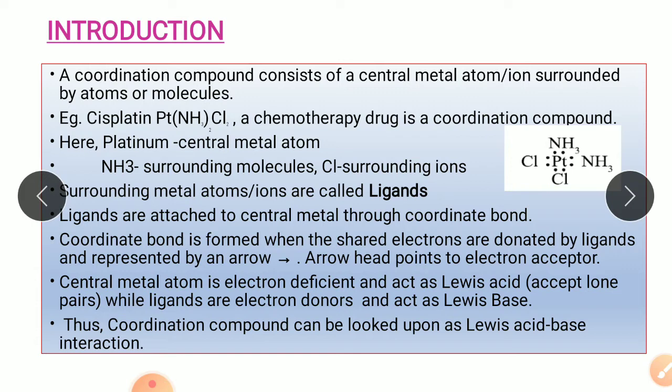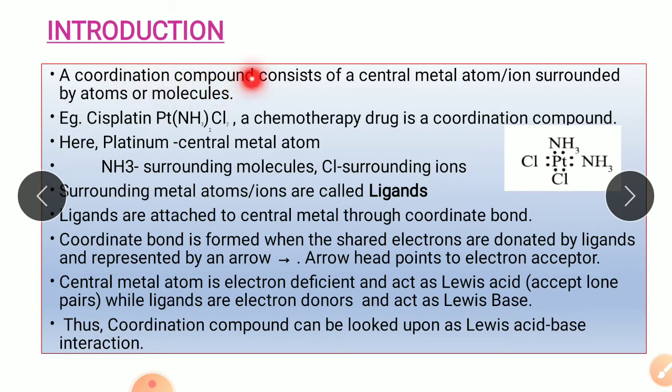So we can say that the branch of chemistry which deals with the study of coordination compounds or coordination complexes is known as coordination chemistry. Now these coordination compounds have many biological, industrial as well as analytical uses, and hence their study becomes important. So let's begin with the definition of the coordination compound.